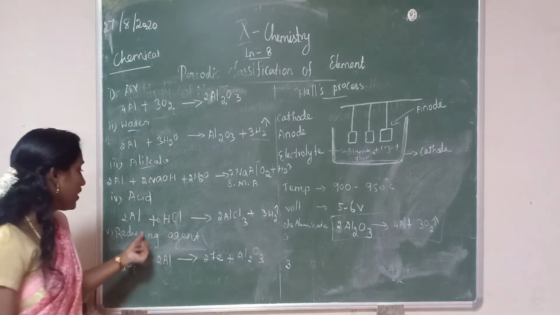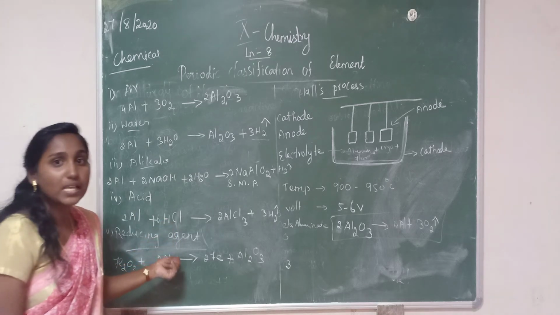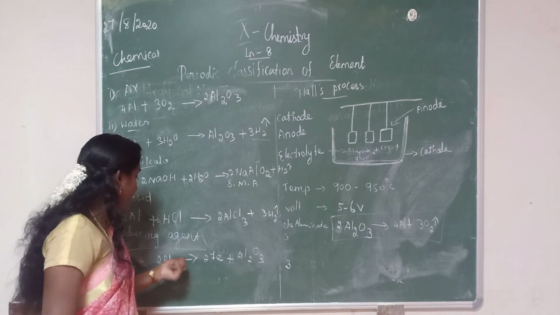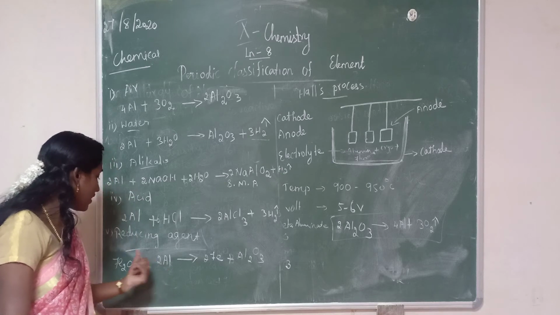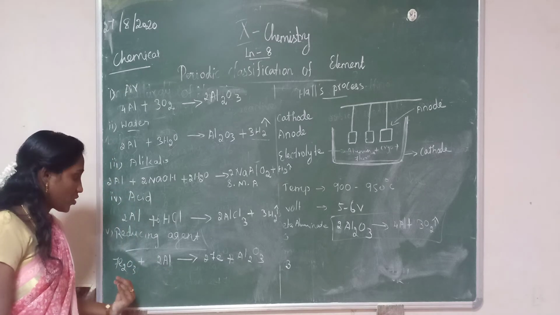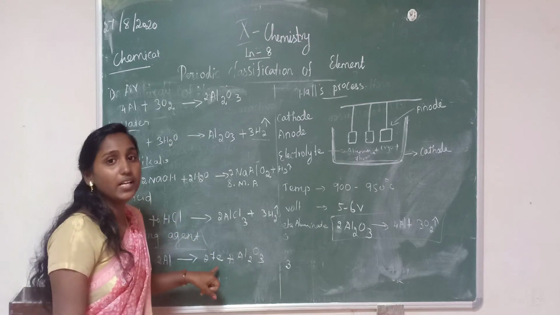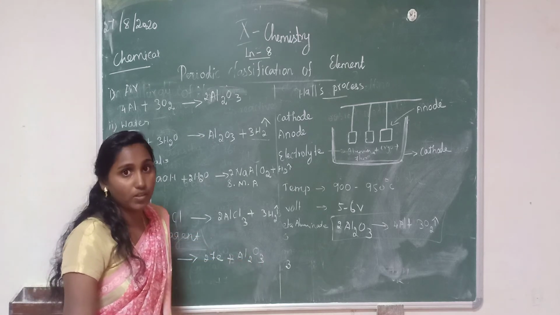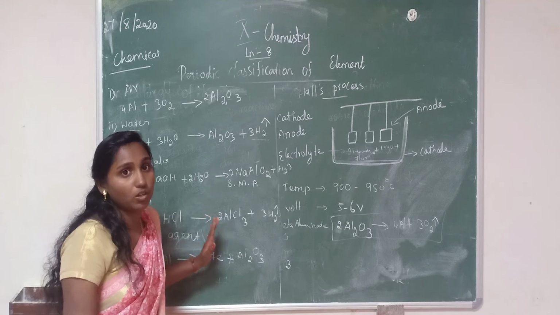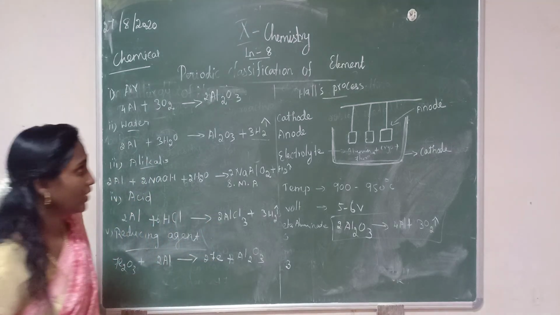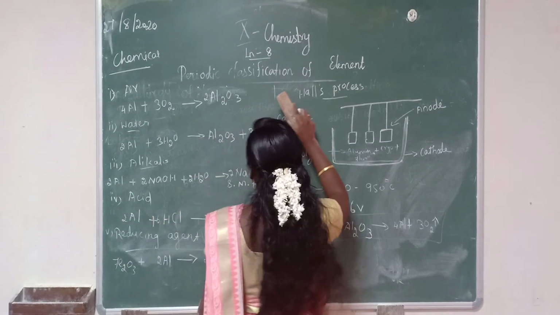Hydrogen gas. Then reducing agent: aluminium is a powerful reducing agent. When the mixture of aluminium powder reacts with iron oxide, it is reduced to form iron metal, and aluminium oxide also forms. Have you understood? Then next we are going to study the uses of aluminium.